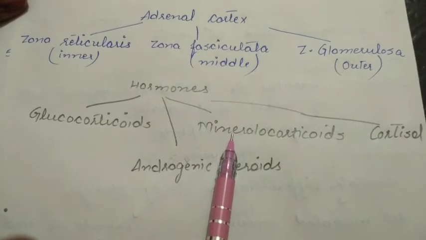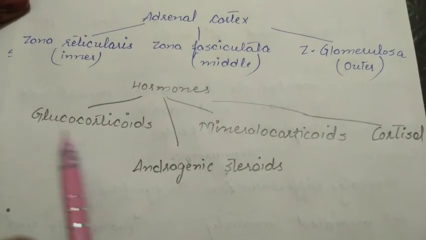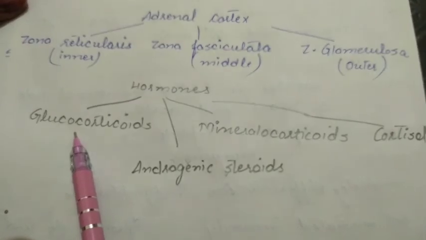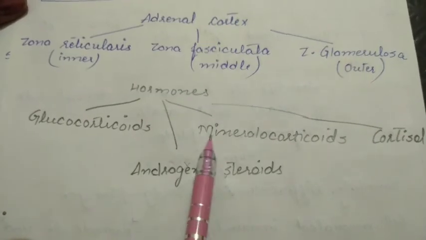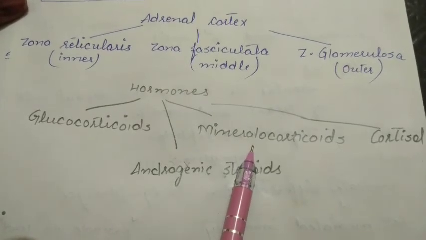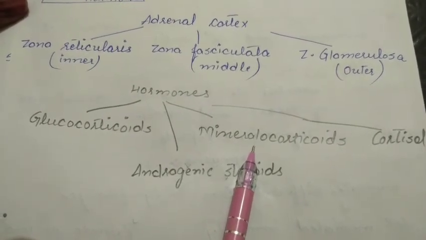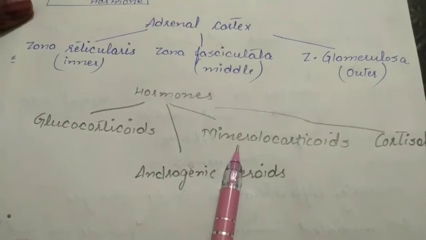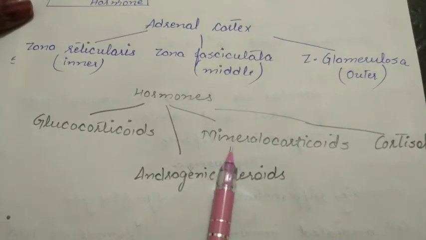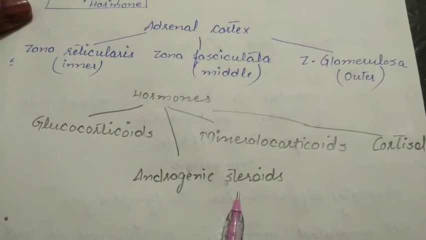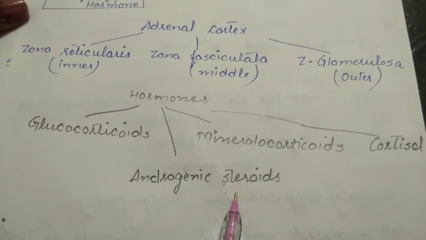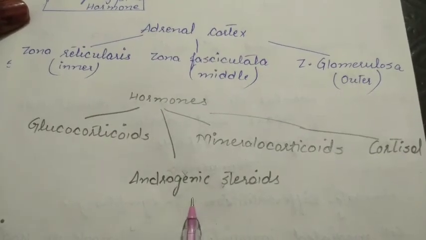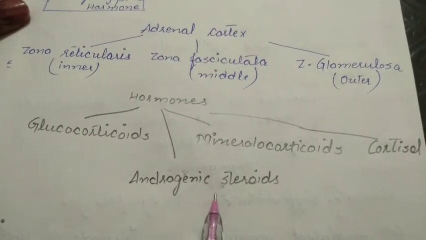The adrenal cortex primarily secretes three hormones: the glucocorticoids, androgenic corticoids and the mineralocorticoids. Glucocorticoids are responsible for maintaining the level of glucose in our body. Second are mineralocorticoids, which are responsible for maintaining the concentration of electrolytes in our blood, that is ions. Third are androgenic steroids. These are responsible for the sex characteristics which start to appear at the time of puberty.